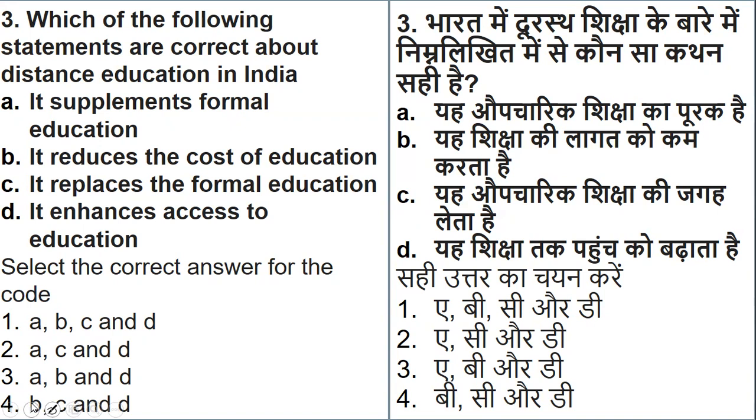Which of the following statements are correct when it comes to distance education in India? The first one is it supplements formal education. It reduces the cost of education, it replaces the formal education, and it enhances the access to education. So we are talking about formal education, and the following attributes are listed. It supplements the formal education, code A. It reduces the cost, code B. It replaces the formal education, C, and it enhances the access to education.